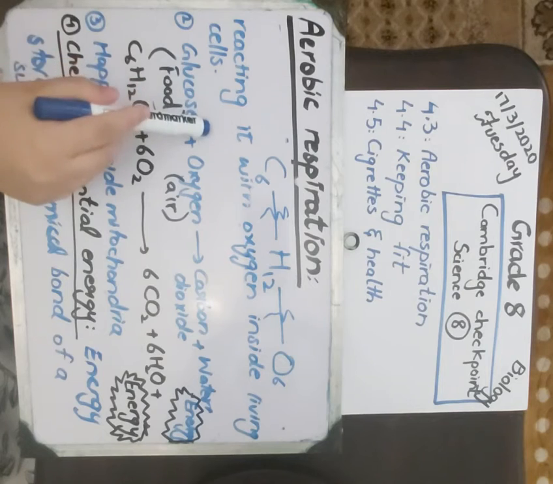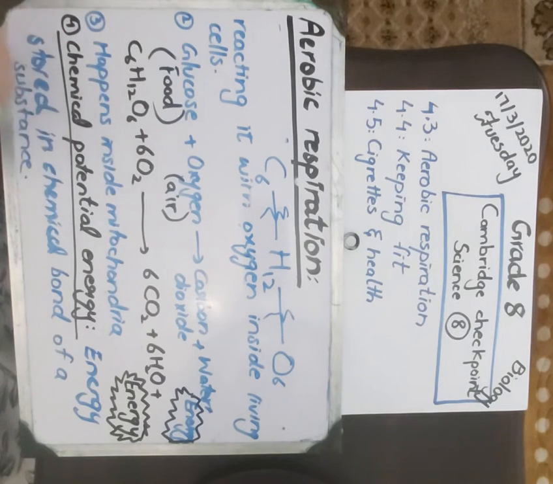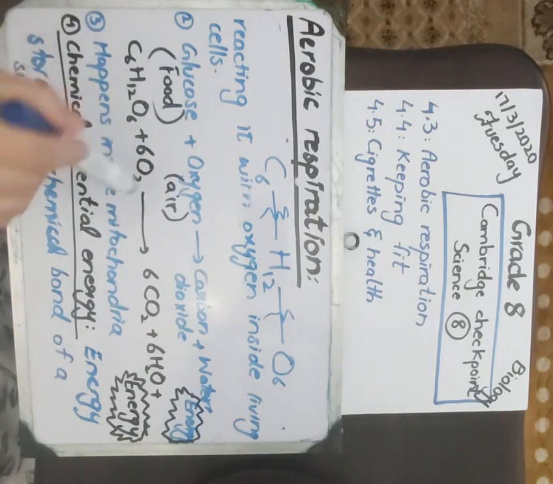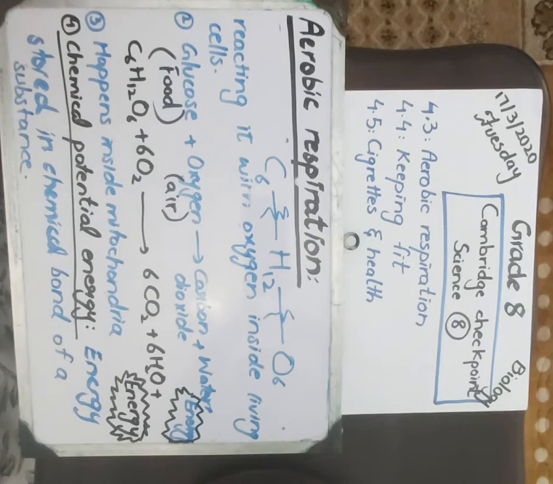So this glucose comes from the food that we eat. This oxygen comes from air when we breathe. It produces carbon dioxide and water. But where does this energy come from? This energy came from the glucose, the chemical potential energy. The chemical potential energy is the energy stored in chemical bonds of a substance. Here, glucose is the substance, and these are the chemical bonds.